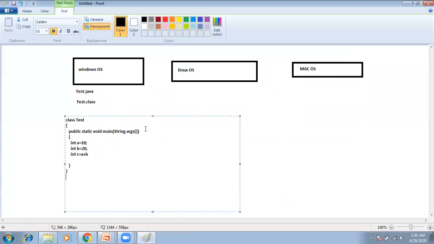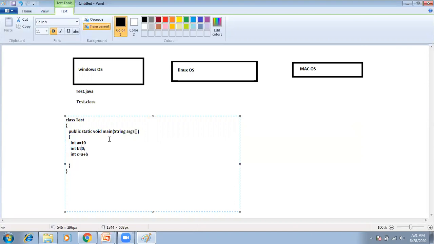For example, I forgot to write a semicolon here. I forgot to write a semicolon here. I forgot the equals in int b is equal to 20, like this. Now we have two errors in this program. This is one error: in this line we forgot to write a semicolon. And in this line we have another error: we did not give equal to. It means we have two errors in this program.